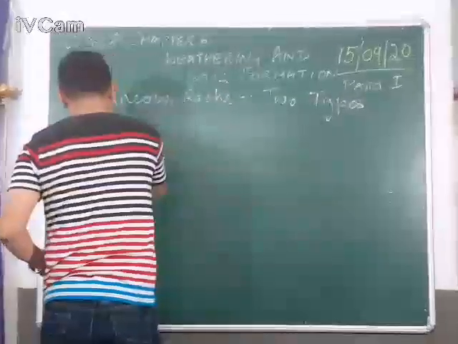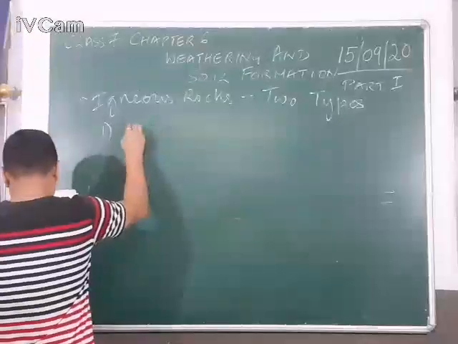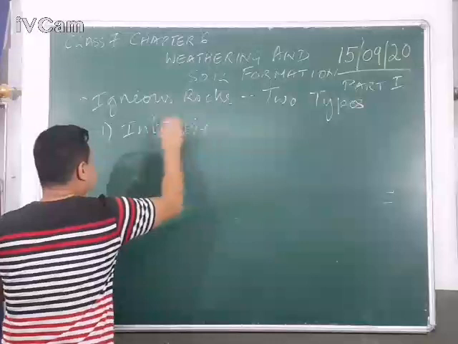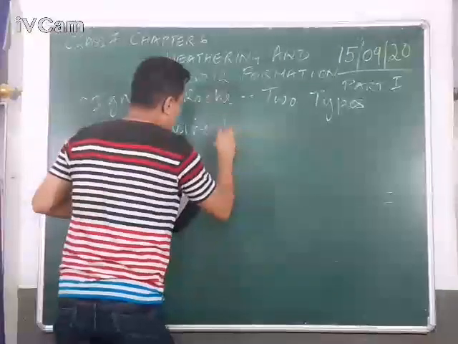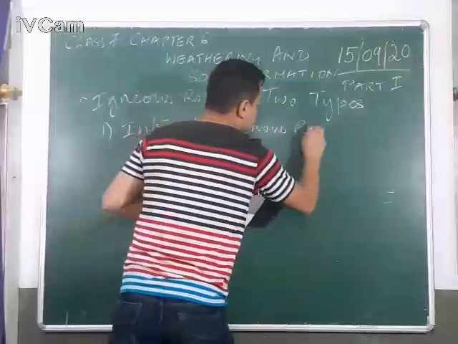Number one, if you look at number one, it is known as intrusive igneous rocks.